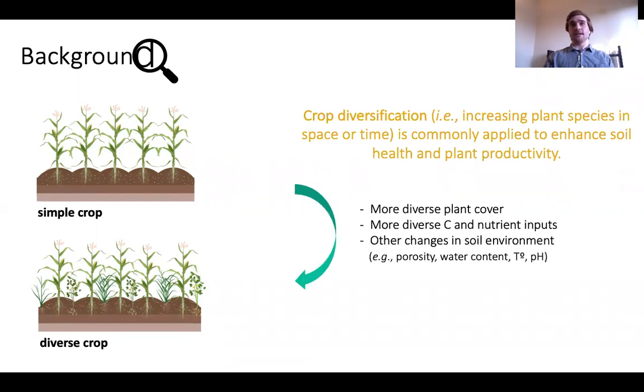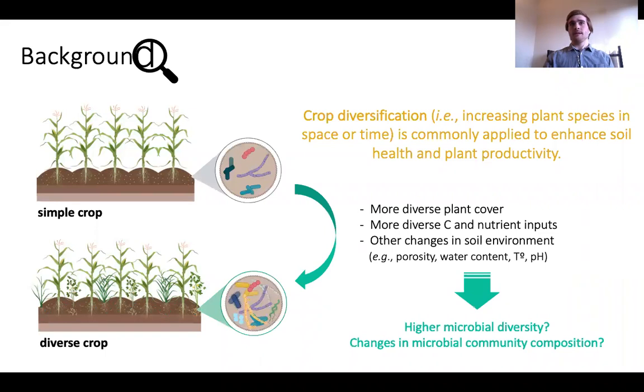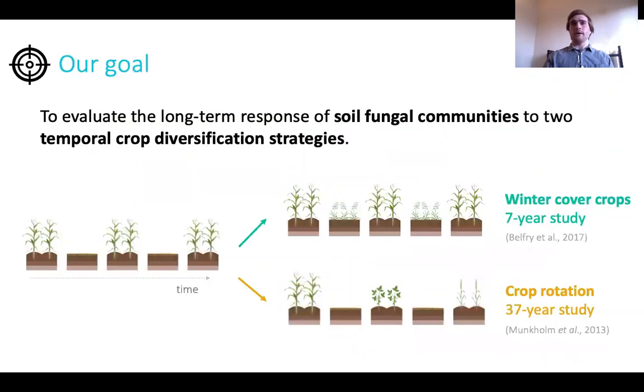Crop diversification can modify the soil environment in different ways, including a change in carbon and nutrient inputs. We expect soil microbial communities to be sensitive to these changes, possibly revealing changes in their diversity and composition. Our goal was to evaluate the long-term response of soil fungal communities to two temporal crop diversification strategies, winter cover crops and crop rotation.